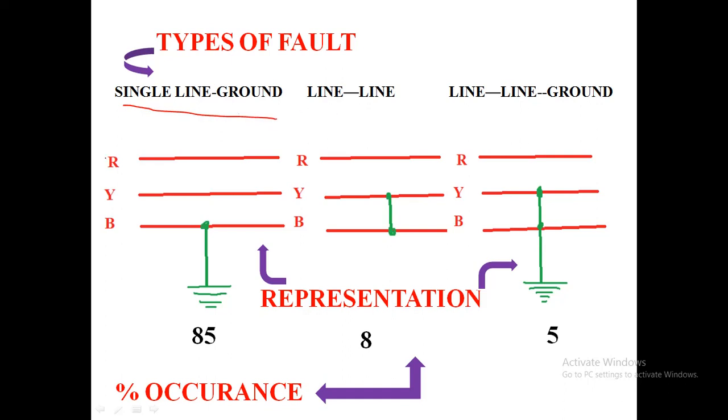This is the representation for single line to ground, and this represents the percentage occurrence of the different types of fault. Line to ground fault occurrence will be 85%, line to line will be 8%, and 5% for double line to ground fault.